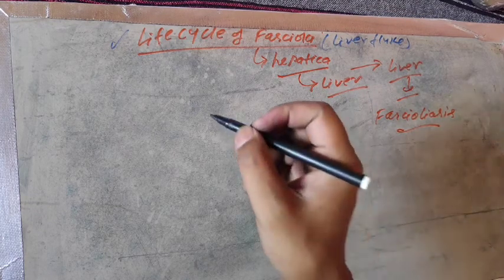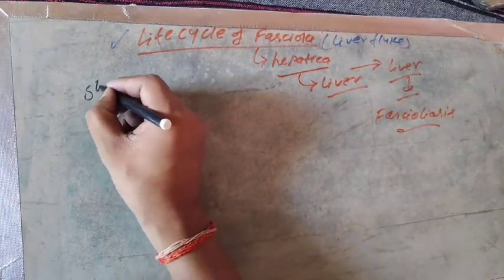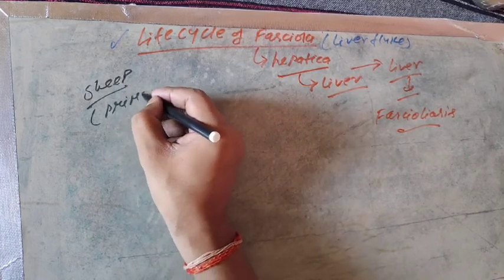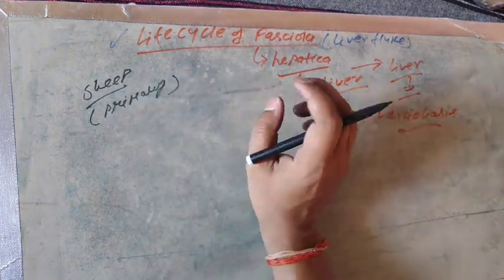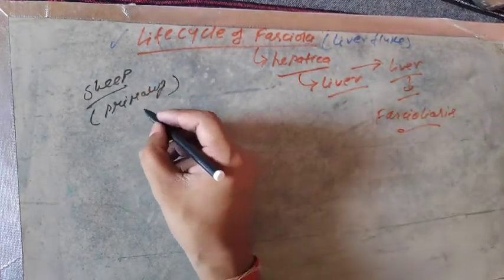Now let us see how Fasciola performs its life cycle. The primary host of Fasciola is herbivores, mostly the sheep. Listen, the primary host of Taenia was the human being, but the primary host of Fasciola is the sheep.